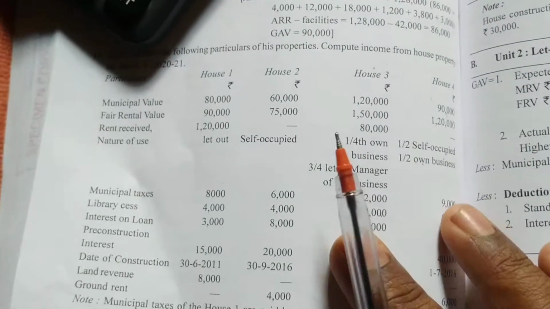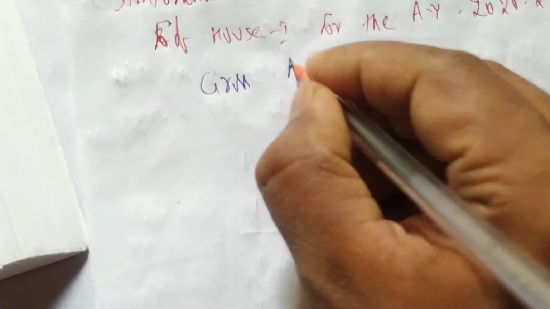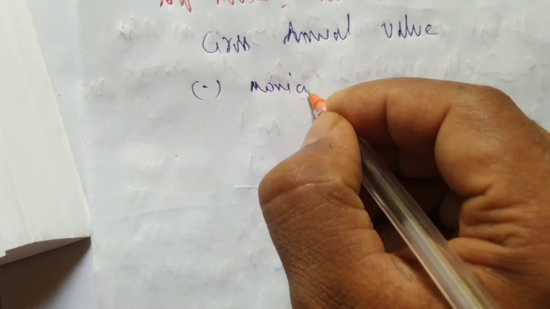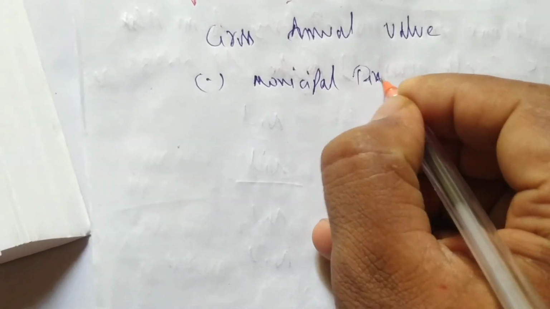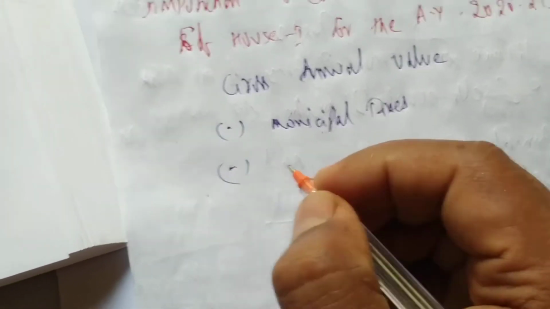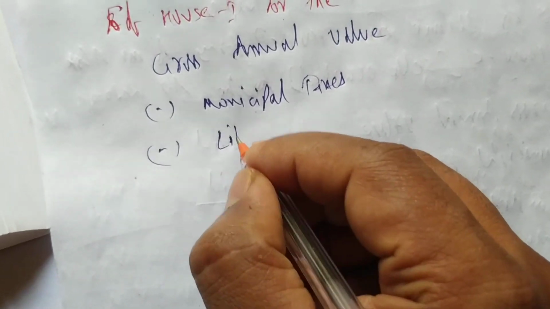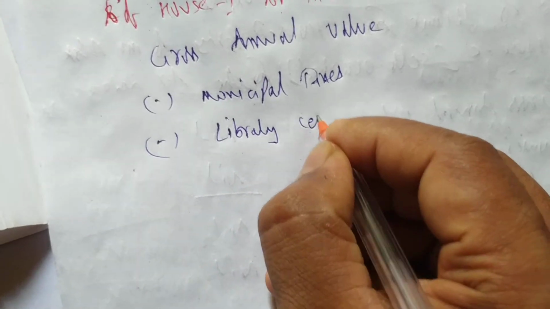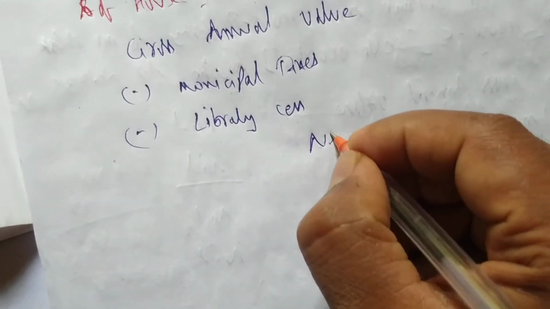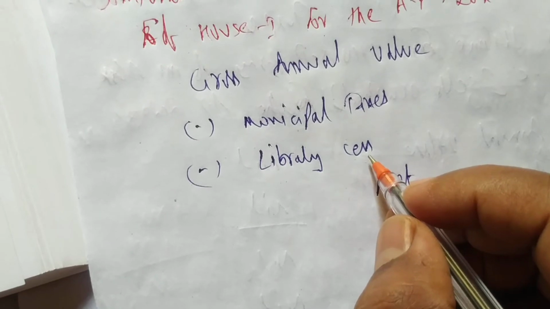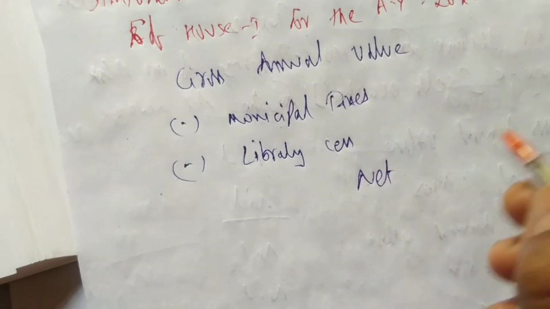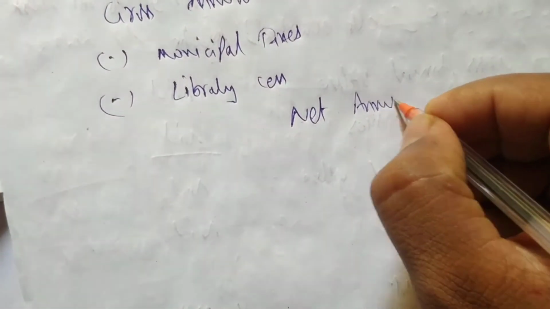This is the let out portion. He is saying in the question that this is a let out portion, so we are doing let out. We know what to write. First we'll write the entire format: gross annual value less municipal taxes. Then, is any cess there? Yes, library cess is there. You can consider this. You get net annual value. Any tax paid to the government, this cess is also a tax.